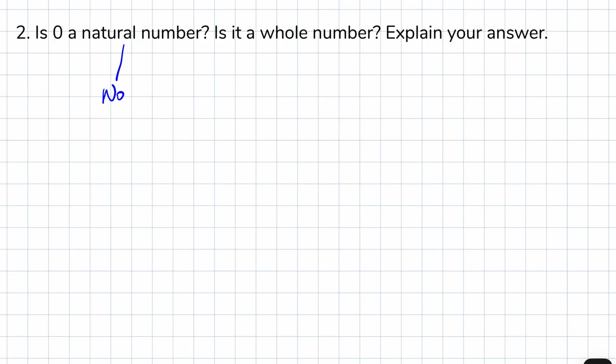But is 0 a whole number? Yes. Whole numbers start from 0 and go on. So 0 is not a natural number, but it is a whole number.